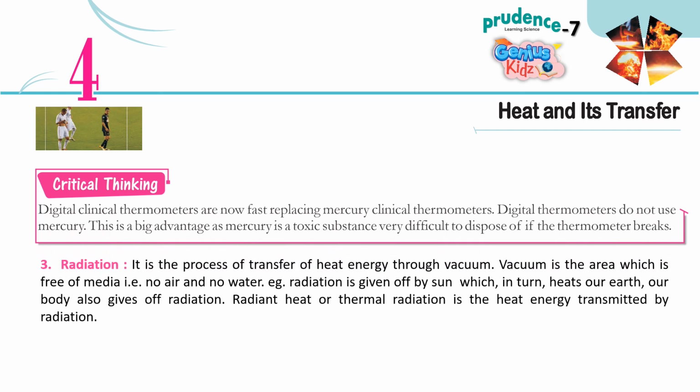3. Radiation. It is the process of transfer of heat energy through vacuum. Vacuum is the area which is free of media, that is, no air and no water. For example, radiation is given off by the sun, which, in turn, heats our earth. Our body also gives off radiation. Radiant heat or thermal radiation is the heat energy transmitted by radiation.